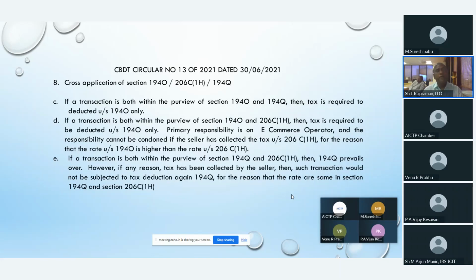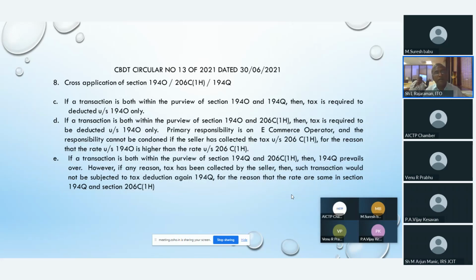Point number 8. Cross application of section 194O, 206C(1H), 194Q. If a transaction is both within the purview of section 194O and 194Q, then tax is required to be deducted under section 194O only. They are telling very clearly, categorically. Supposing a situation arises where for a particular transaction both 194Q and 194O are available, then the overriding section will be 194O. 194Q will not be applicable.